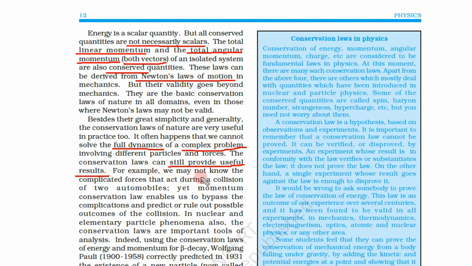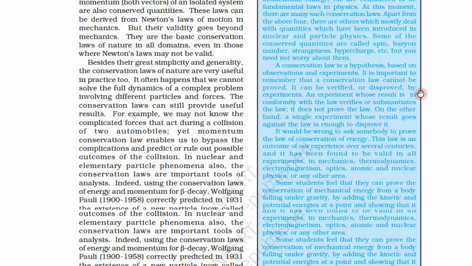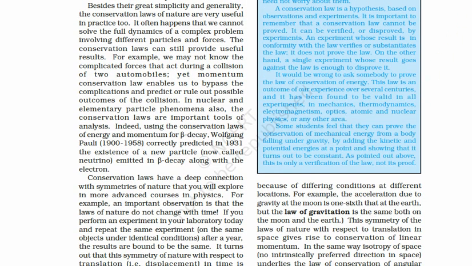For example, we may not know the complicated forces that act during a collision of two automobiles. Suppose two vehicles collide on the road. Definitely collision is a very complex process. It is not a very simple process.